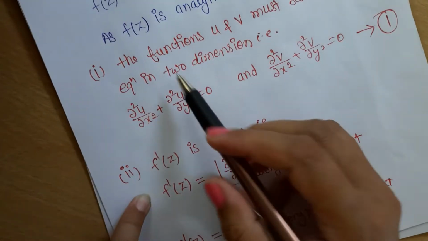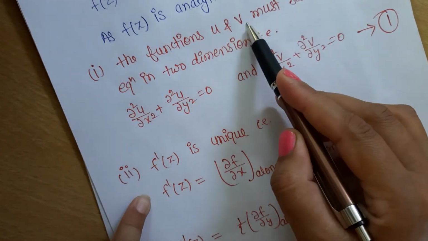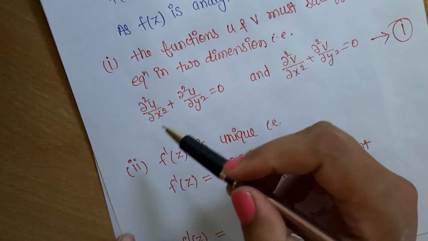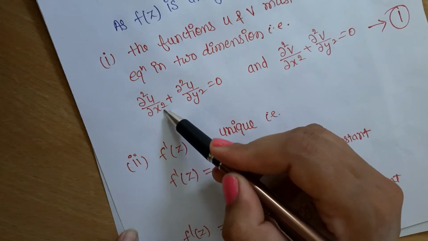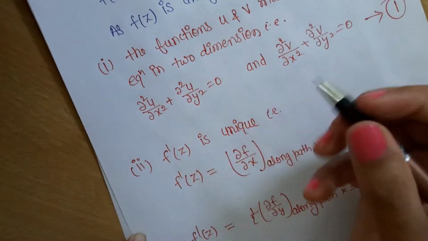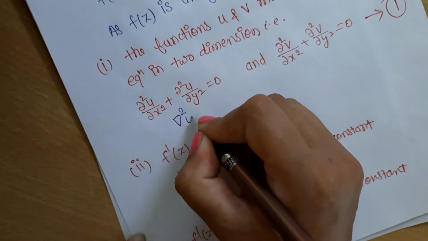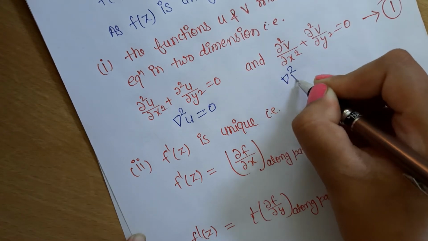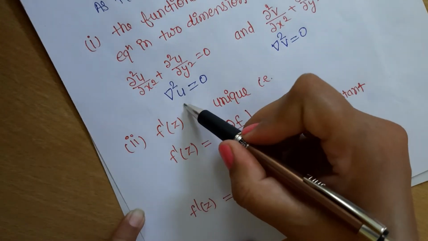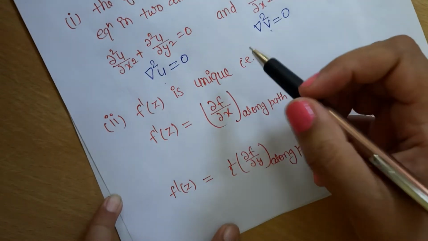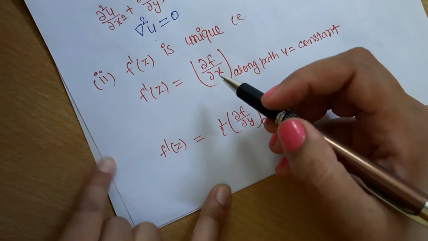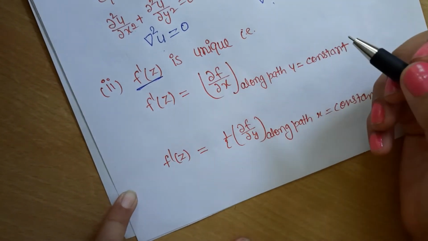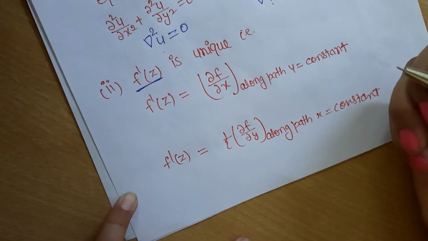So firstly, the functions u and v must satisfy Laplace equation in two dimensions. Means ∂²u/∂x² + ∂²u/∂y², or we can write this in two dimensions, ∇²u = 0. Similarly for v, we can say ∇²v = 0. Means u and v both should satisfy the condition of Laplace equation. Also f'(z), the derivative of the function with respect to x and with respect to y, should be unique.